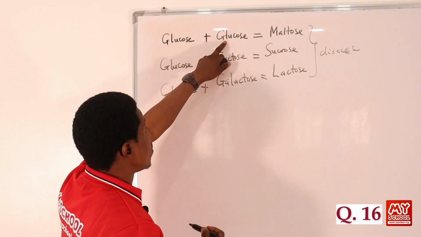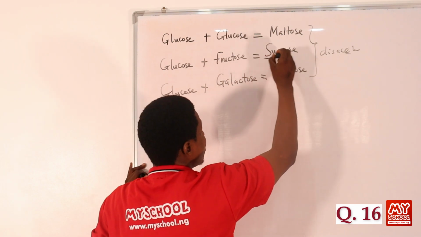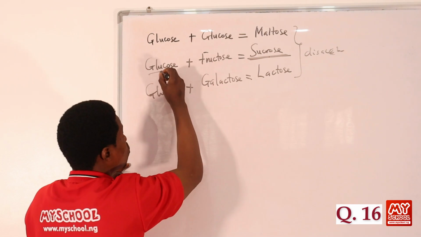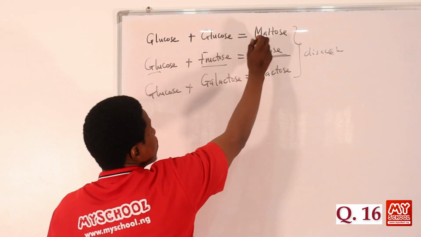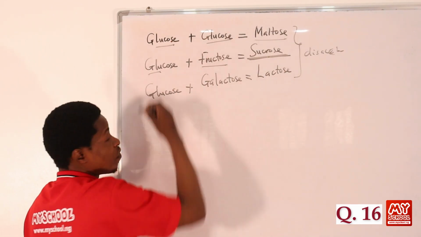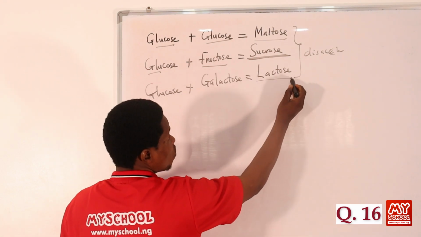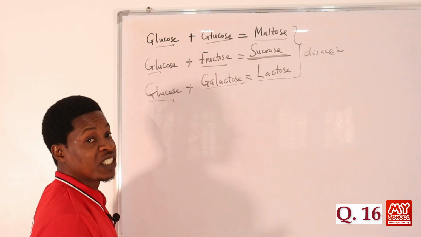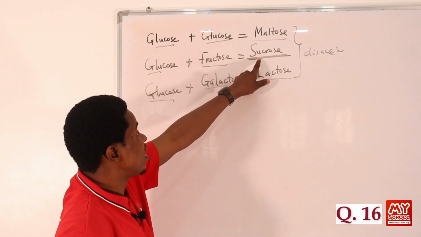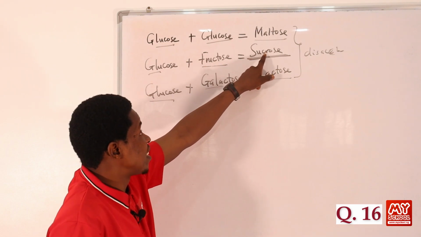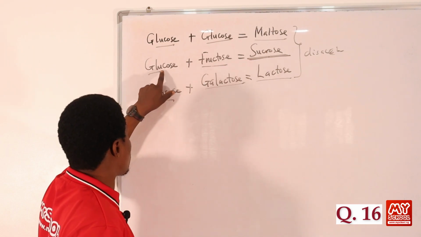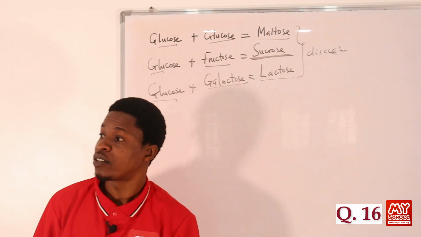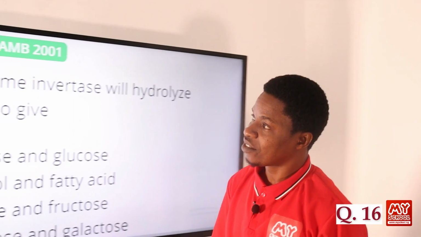One molecule of this reacts with this. So now we are talking about the hydrolysis of sucrose. When you hydrolyze sucrose, you will get these two back. If you hydrolyze maltose, you will get two molecules of glucose back. If you hydrolyze lactose, which is the milk sugar, you get galactose and glucose back. But for the sake of our question, when the enzyme invertase hydrolyzes the sucrose, you will get these two back, which is glucose and fructose. Glucose and fructose. So let's go back to the screen.